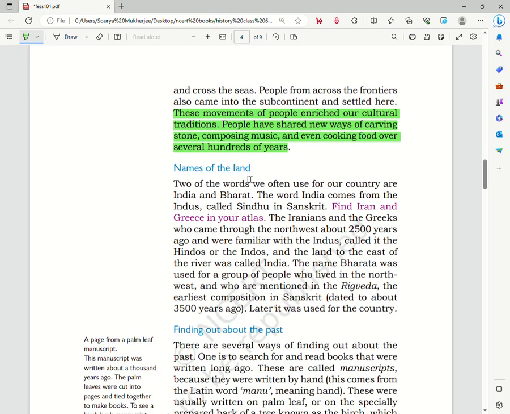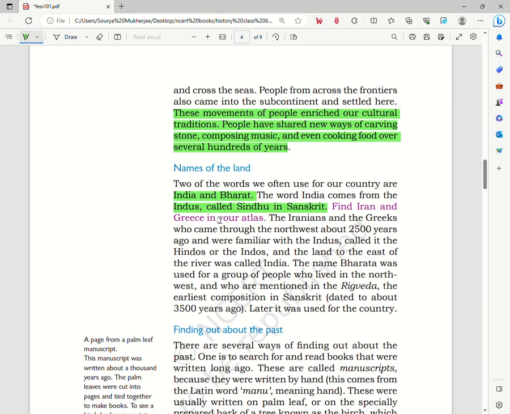Names of land. Two of the words we often use for our country are India and Bharat. The word India comes from the Indus, called Sindhu in Sanskrit. Find Iran and Greece in your atlas. This is an exercise you can do. If you have an atlas at home, you can open the map and locate the position of Iran